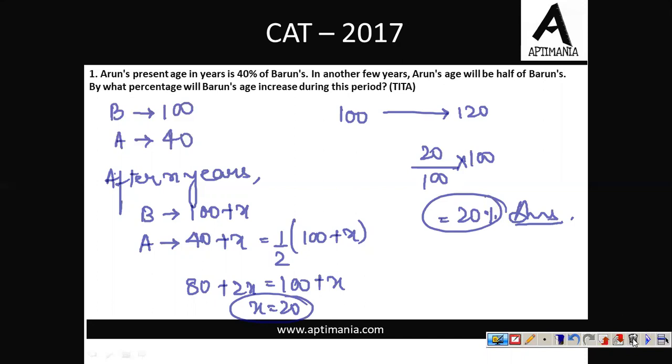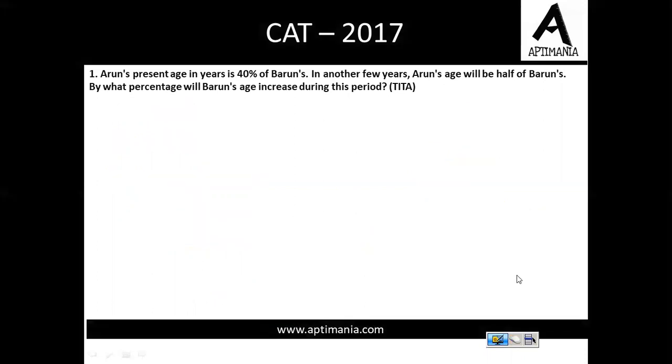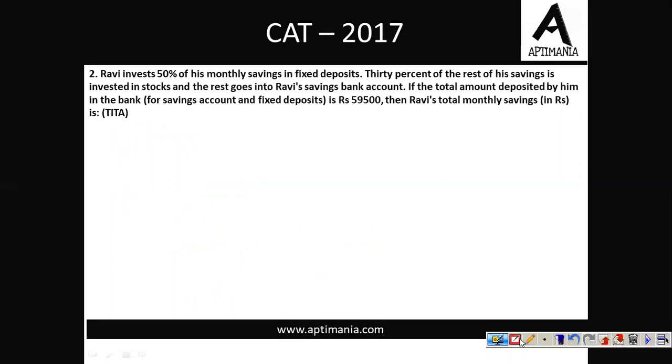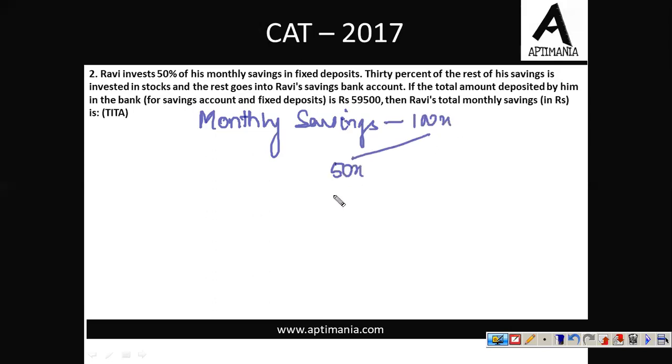So let's move to the next question, question number 2. Question number 2 is on the screen. Let's try to figure it out. Ravi invests 50% of his monthly savings in fixed deposits, right? So let us assume monthly savings is 100x for Ravi. Out of this, 50%, that is 50x, goes to fixed deposits, FD.